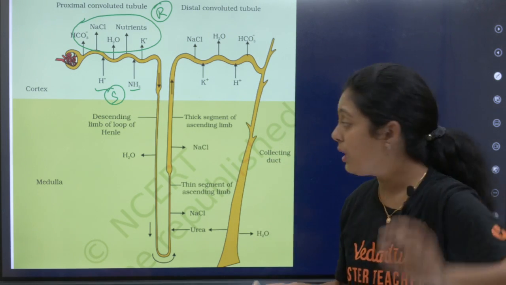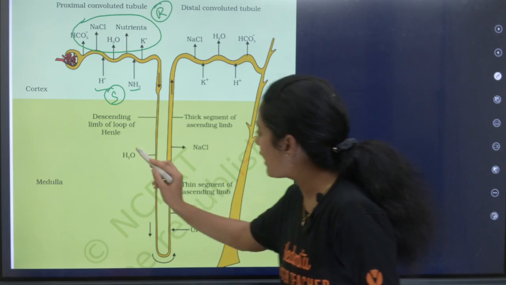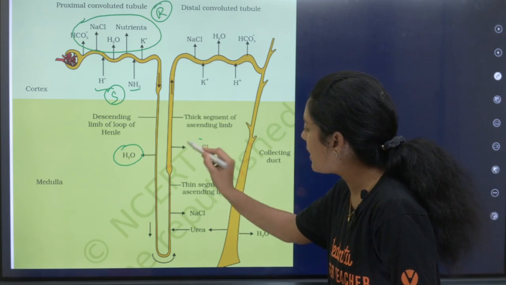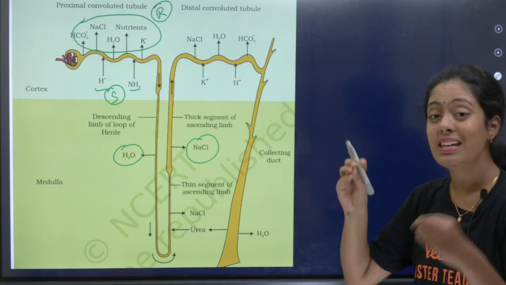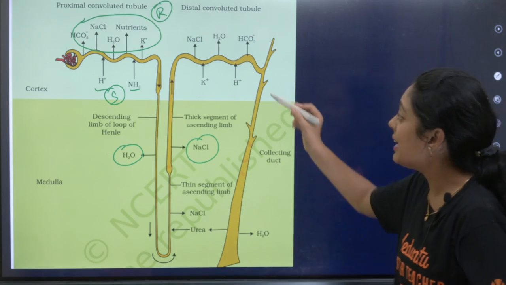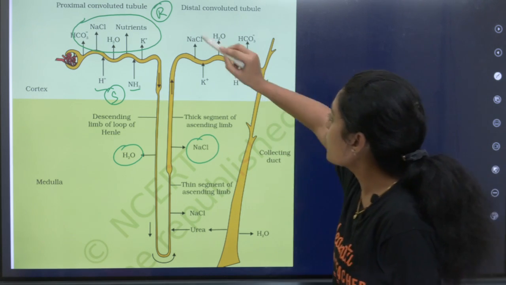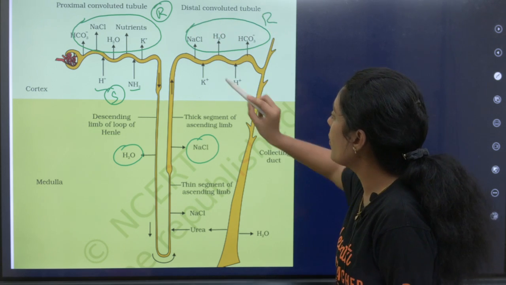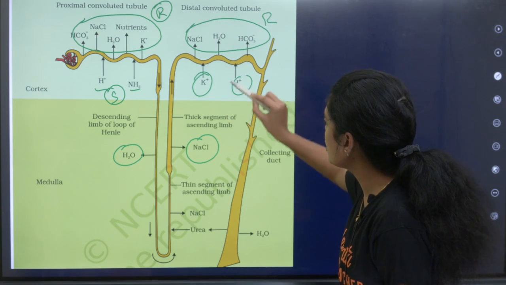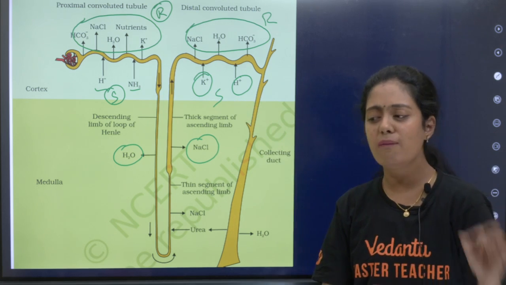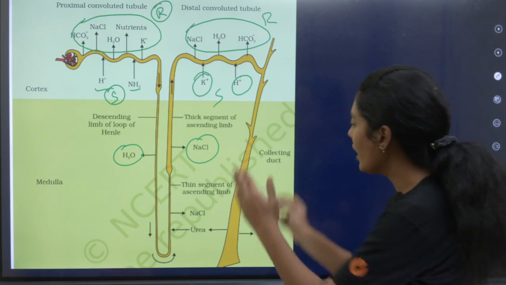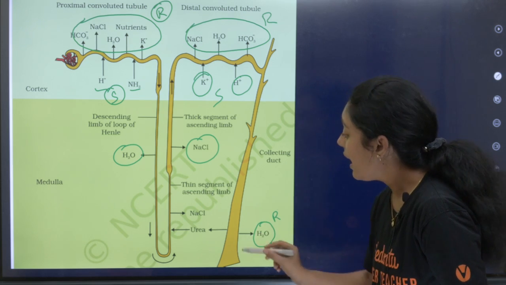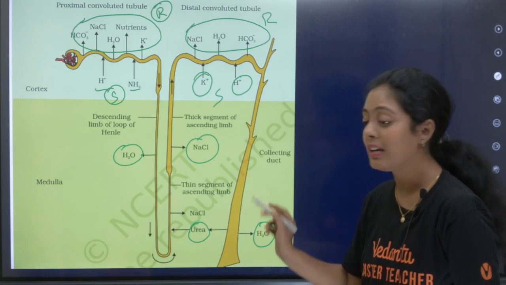Okay, எல்லாருக்கும் புரியுதா? என்னோட descending limb la என்ன நடக்குது? Water is being reabsorbed. என்னோட ascending limb la என்ன நடக்குது? Sodium chloride is being reabsorbed. Okay, அதே என்னோட DCT la என்ன நடக்குது? Sodium chloride, water and bicarbonate are reabsorbed, whereas potassium and hydrogen are secreted. Okay, very, very, very important. என்னோட collecting duct la enna nadakudhu? Water is reabsorbed and urea is also being reabsorbed.